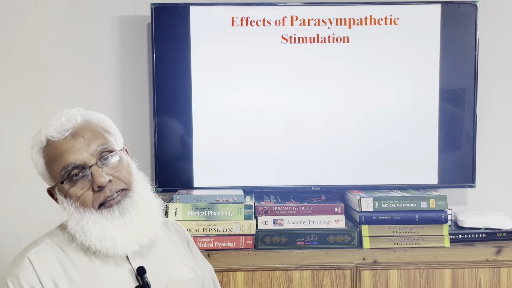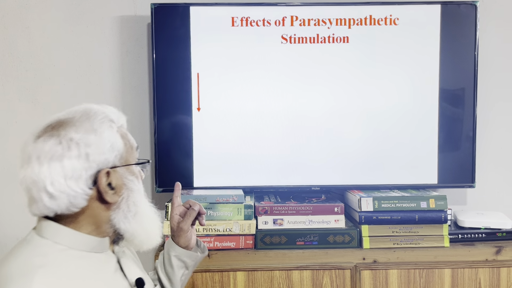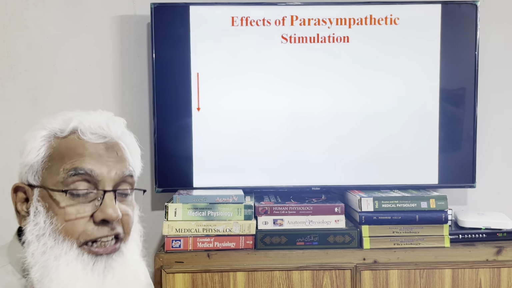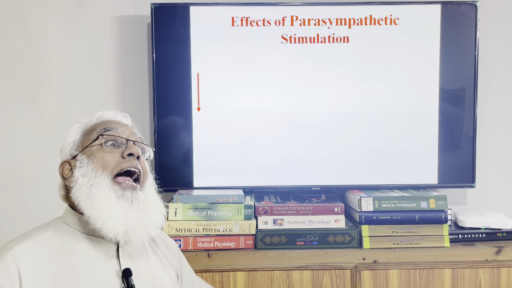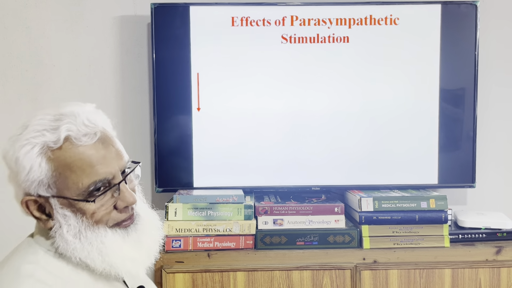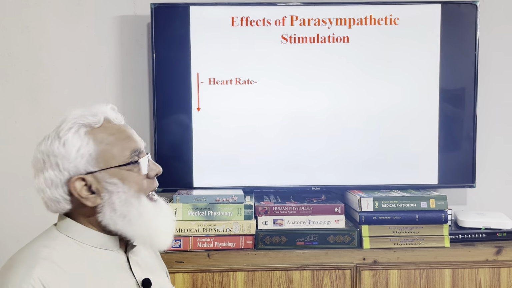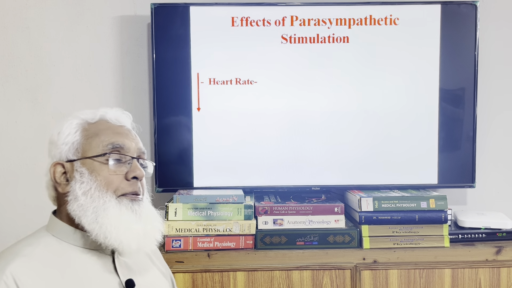Now the parasympathetic vagi, two vagi, as I said, this arrow is downward, so it is reducing the cardiac activity, and this arrow I have not drawn bold. It reduces the cardiac activity, so its powerful effect is on the heart rate. It has the effect opposite to the sympathetic system.